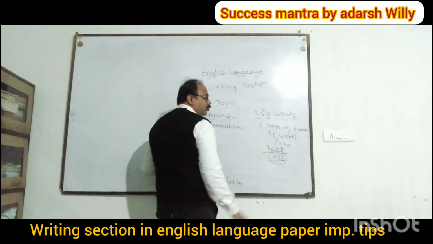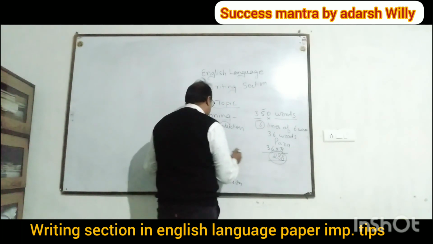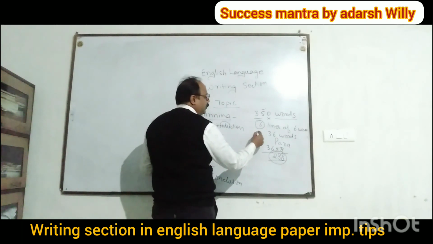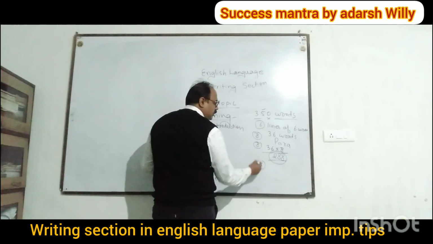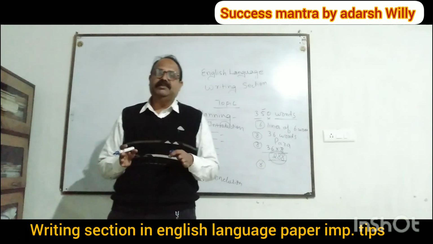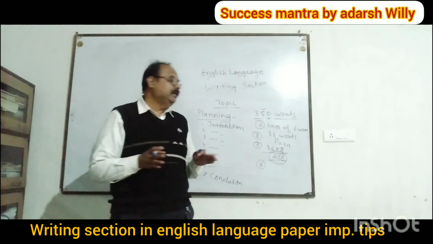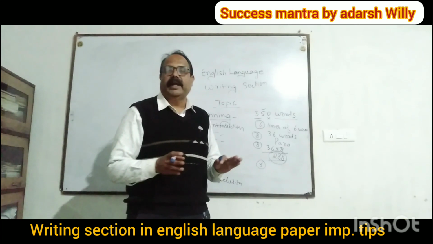288 here. So in the introduction part you write 6 lines. In the other points you write 8 lines. Okay, and the conclusion also should be 6 lines. So this is how you are going to manage that. Getting me, all of you? 6 to 8 lines you have to write in each paragraph.